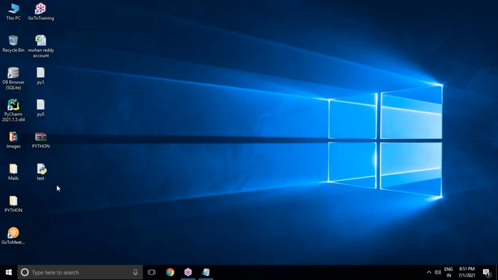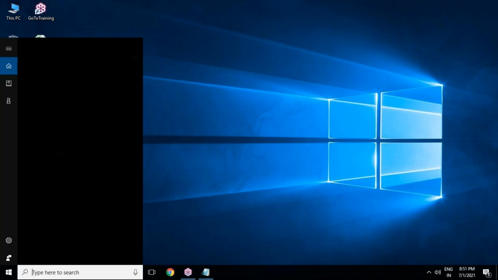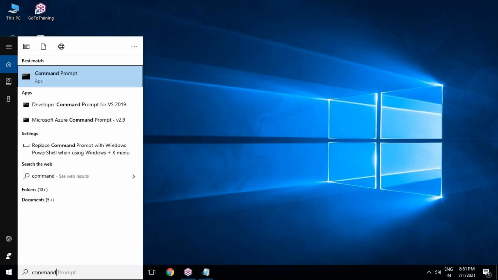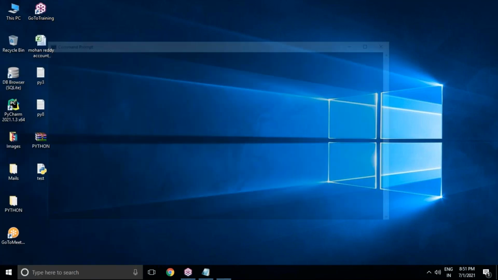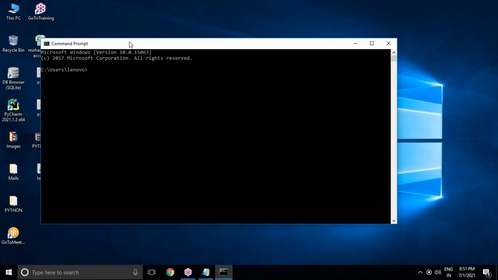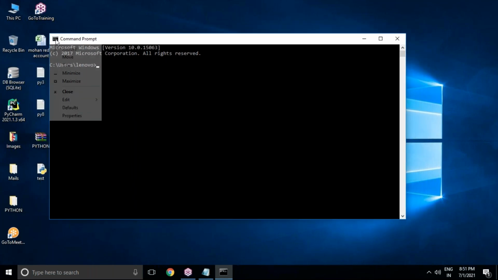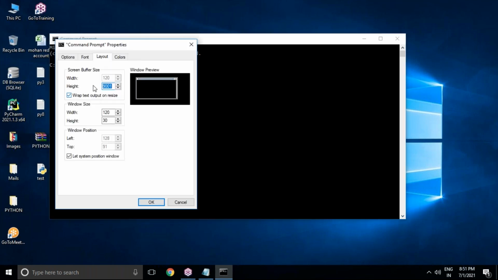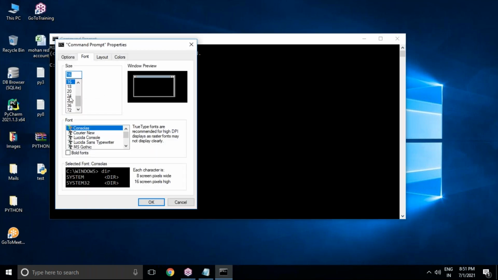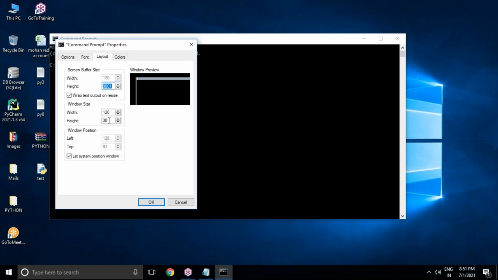How to run this through command prompt? Go to command prompt. This is just the normal operating system command prompt. Open it. Now you can see this is the command prompt. Let me increase the font size of my command prompt to show it clearly. So I'm going to resize my command prompt, and for the layout I'm taking 15, and the width is something.